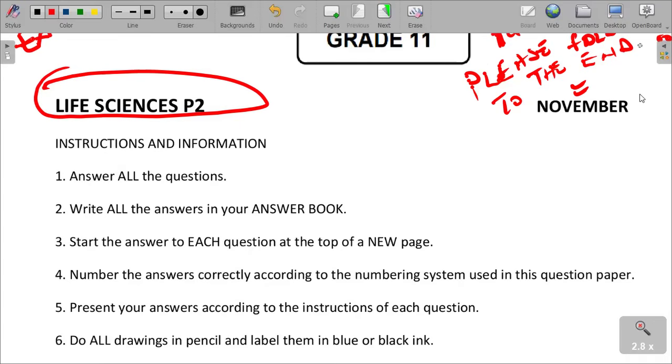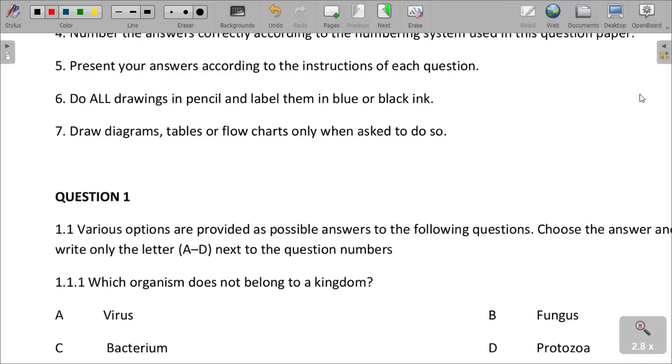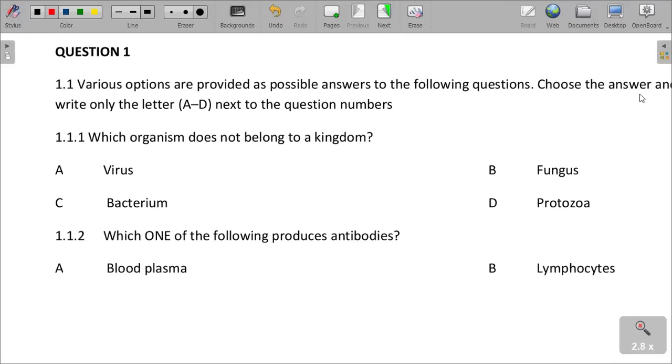Without wasting any time, you should always know that you read instructions when you go for exams. Every instruction that is given, per section, per full paper, per question, you always need to follow them. Question 1 is multiple choice questions.